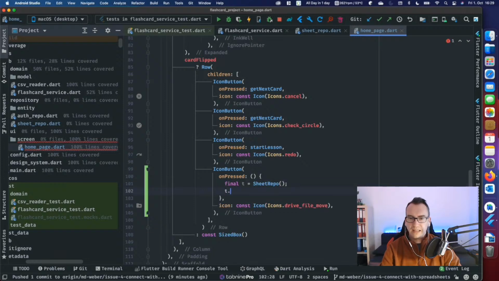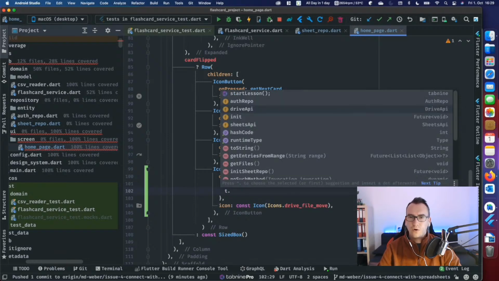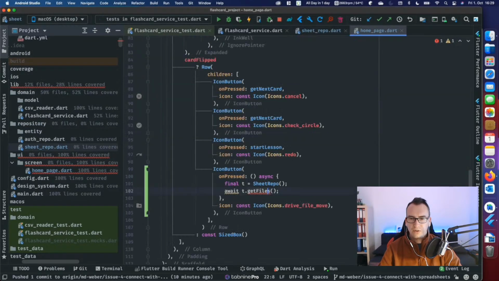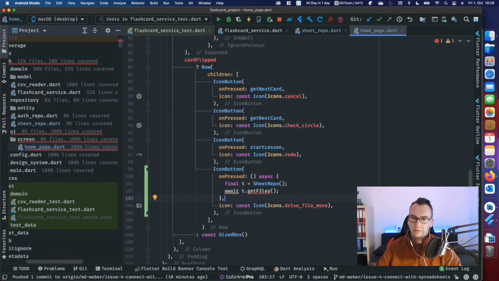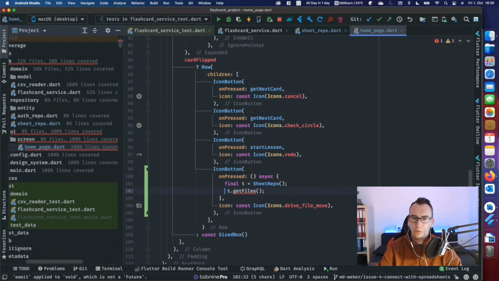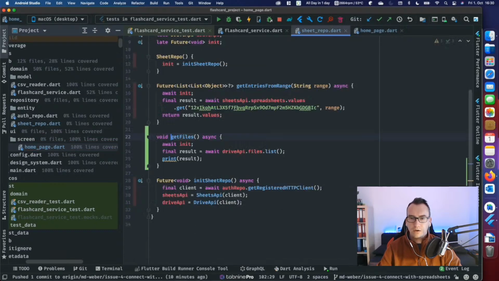We give it a fancy name like T, and then we call our get entries, get files method. And we await for that, of course. Get files. Why is it red? Probably I have to pass in something. No. This expression has type void, so its value can't be used. That's, we cannot await for it. That's the reason. Okay, fair enough.